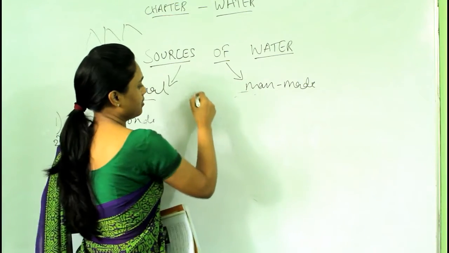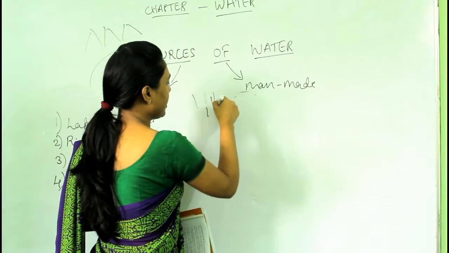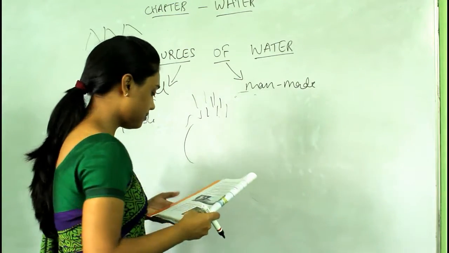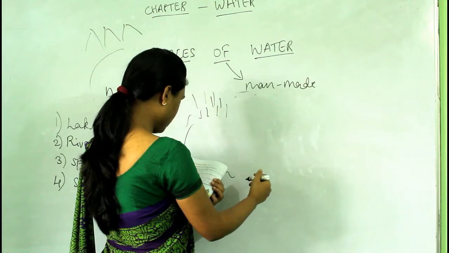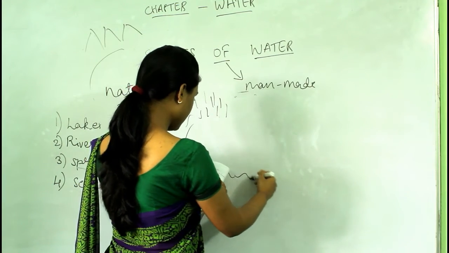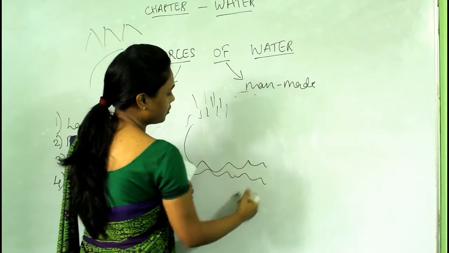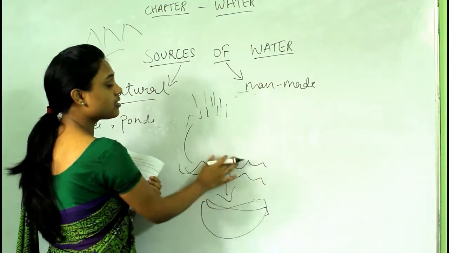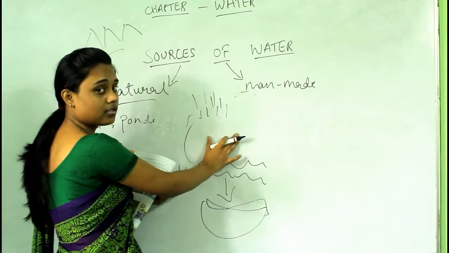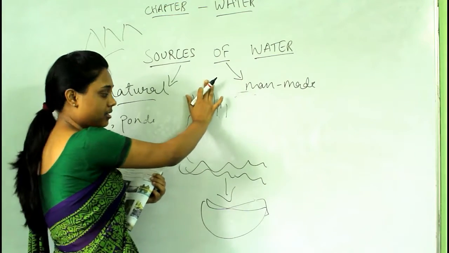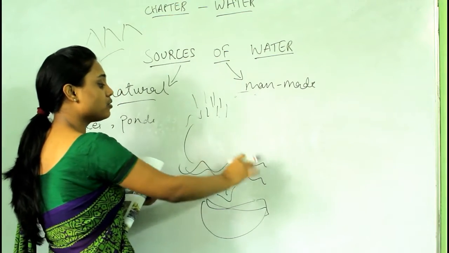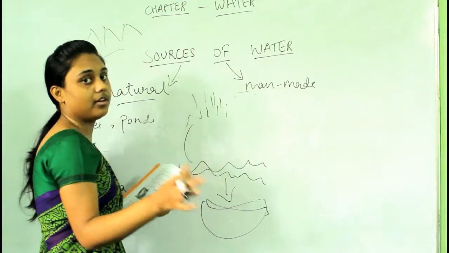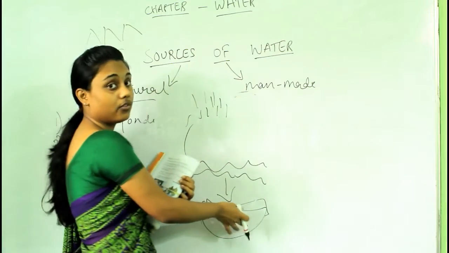Rainwater, when rain comes, okay? When rain comes, the water flows from the soil to the ground. Okay? The water flows from the soil and comes to the ground. This is under the soil. The water flows from the clouds, comes to the soil and again flows to the ground, which is under the soil, and therefore we call it groundwater.